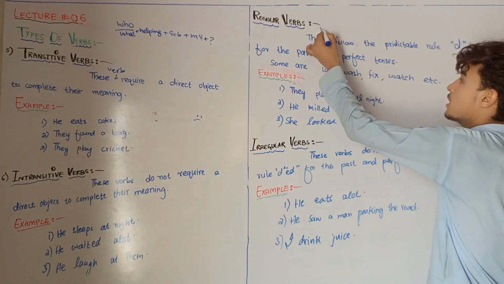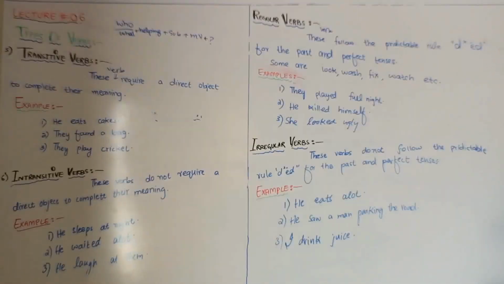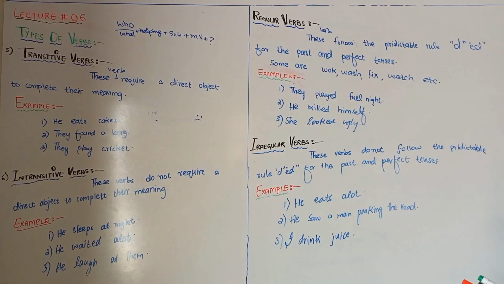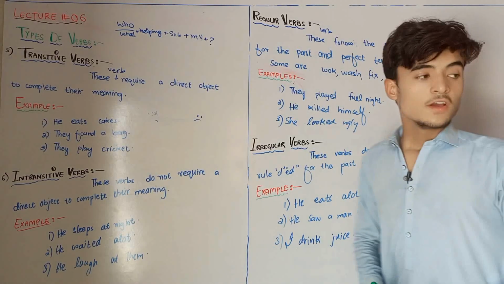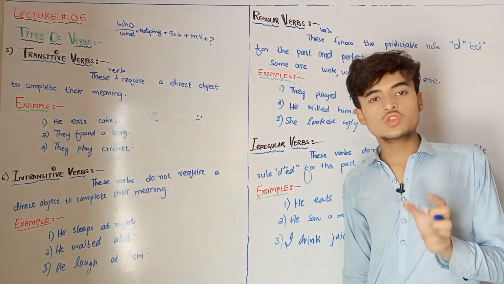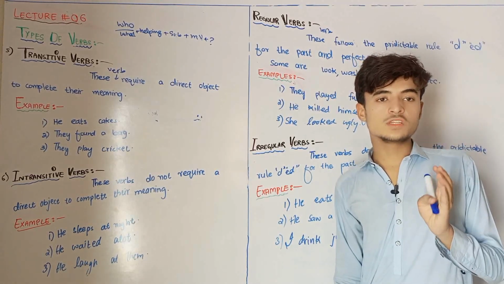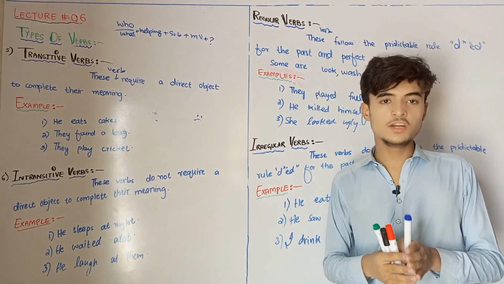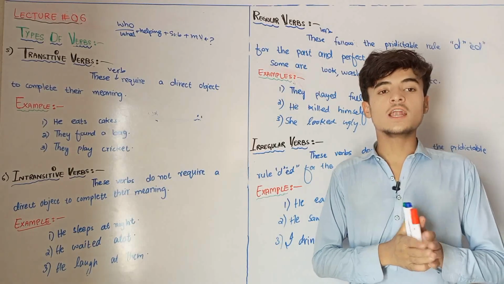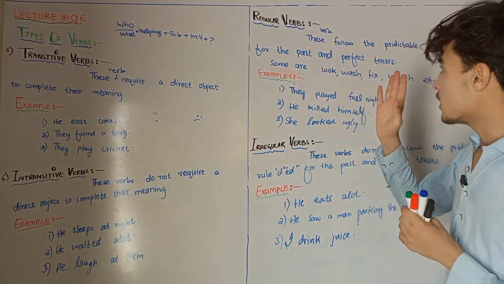I committed a mistake here. These verbs follow the predictable rule, ed for the past and perfect tenses. For example, those verbs which are followed by d, ed, and ied, they are called which type of verb? They are called regular verbs.